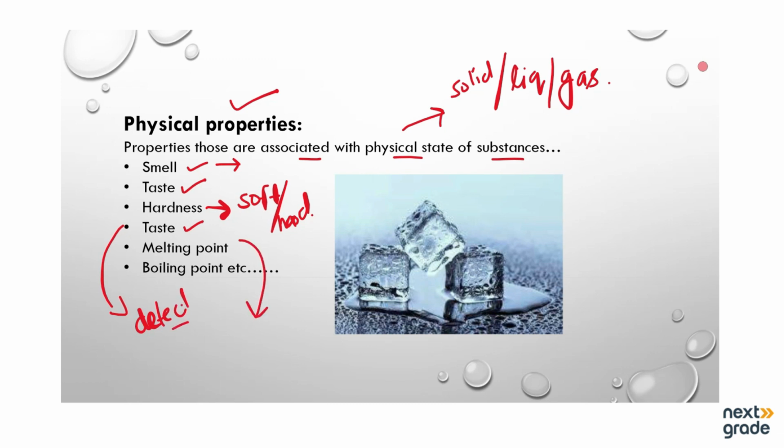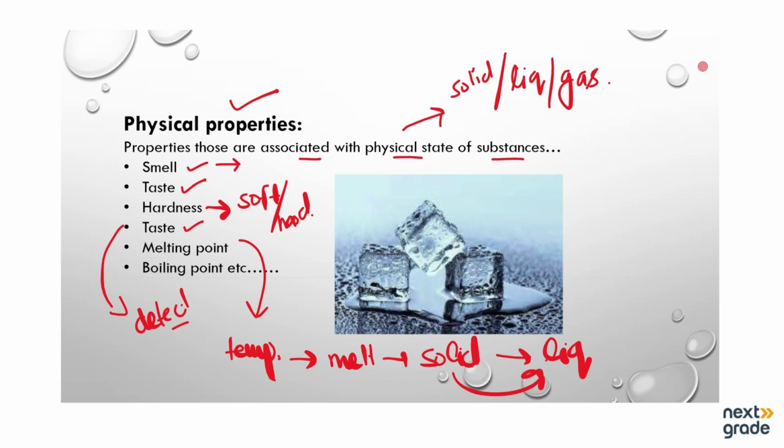Melting point is the temperature at which the substance is going to melt. Melt means at first it is in the form of solid state, and when it is going to change into the liquid, the temperature at which it changes into the liquid state is known as the melting point. Next, boiling point.